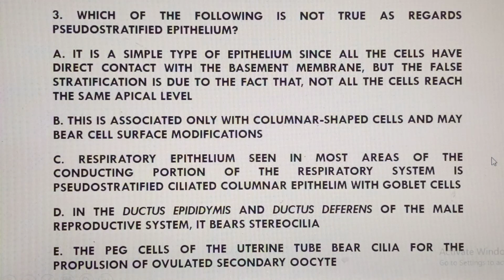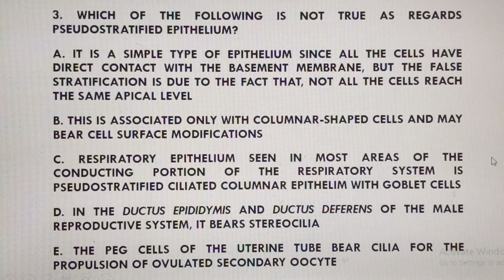So we go to question number 3, and question number 3 says, which of the following is not true as regards pseudostratified epithelium? Now, option A says it is a simple type of epithelium since all the cells have direct contact with the basement membrane, but the false stratification is due to the fact that not all the cells reach the same apical level. Yes, that's a very true statement. By rule, for simple epithelial tissues, all of the cells will have to make contact with, of course, the basement membrane. But the pseudostratification, the false stratification, is a result of not all the cells reaching the same apical level.